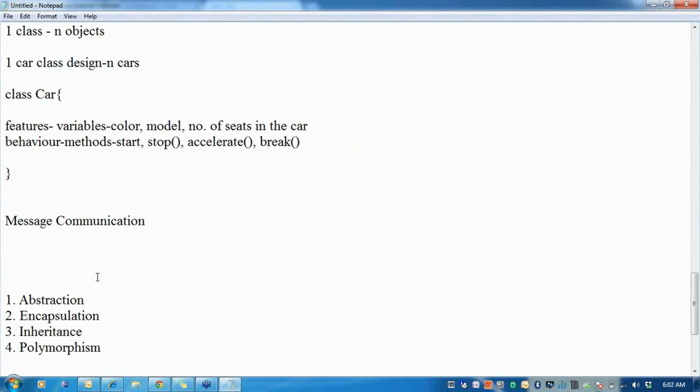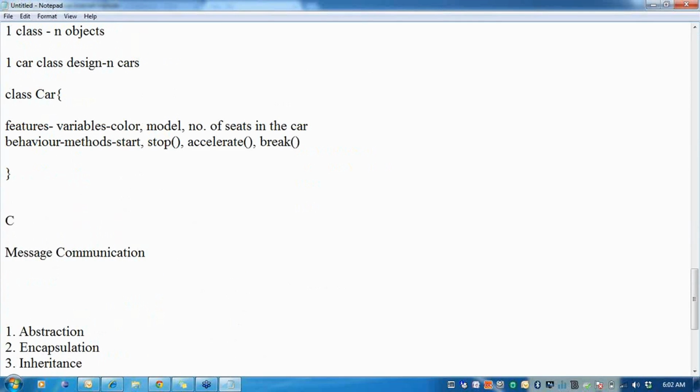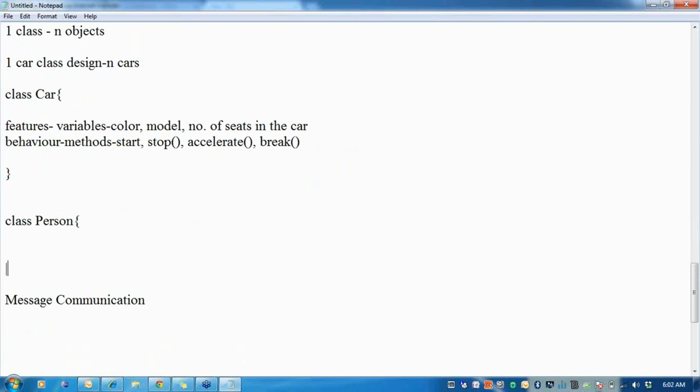And I can have another class to describe a person, because it's a person who drives the car. So when I describe the class called person, now you can observe the features of a person. I can talk about the height of the person, the weight of the person, the gender of the person, the color of the person.